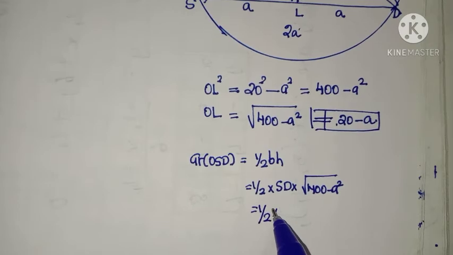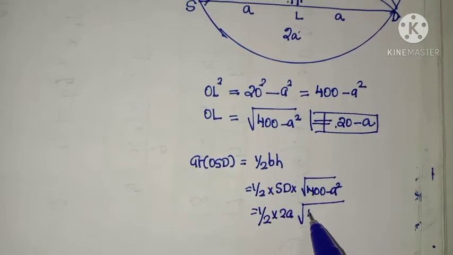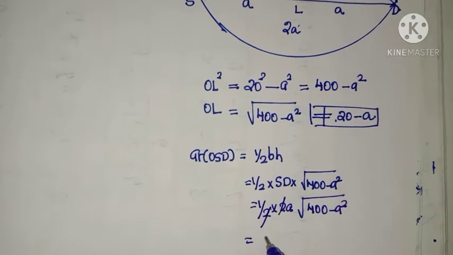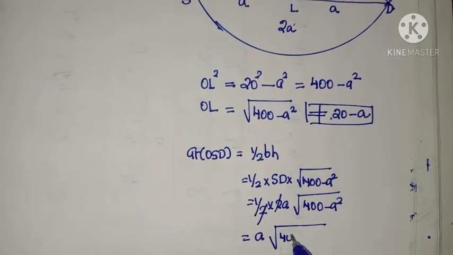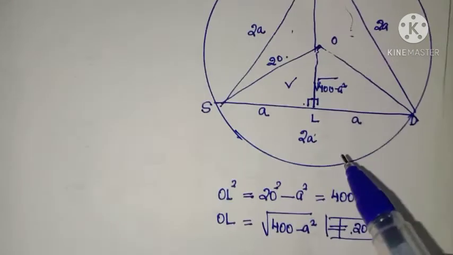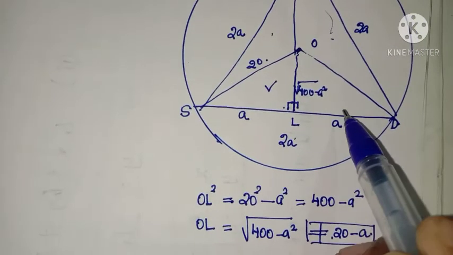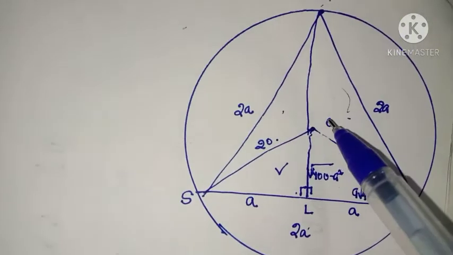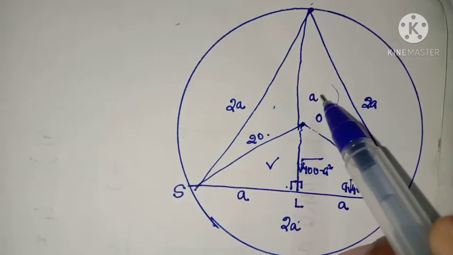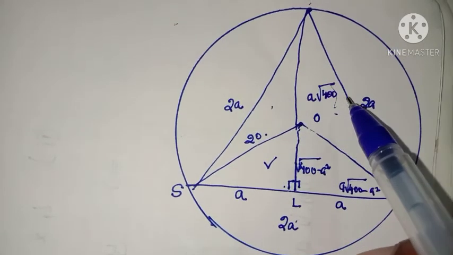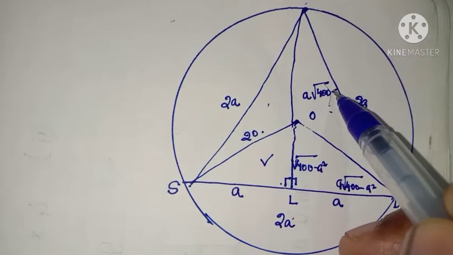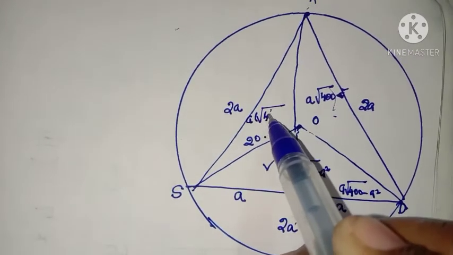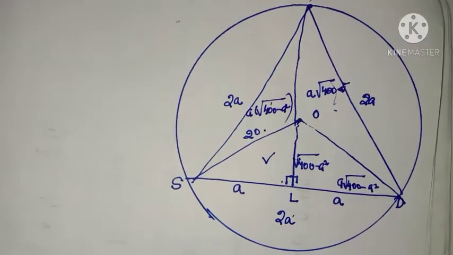So half into 2A into root of 400 minus A square. Here the 2 cancels. So the area of this triangle is A into root of 400 minus A square. Similarly, the area of this triangle is also A into root of 400 minus A square, and this triangle's area is also A into root of 400 minus A square.